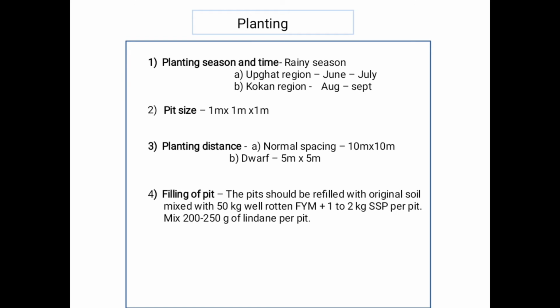Then planting season and time. In rainy season, mango is planted in June, July. In the Konkan region, it is planted in August and September. Then next point, pit size 1 meter by 1 meter by 1 meter. Then planting distance, normal spacing 10 by 10 meter. For dwarf varieties, 5 meter by 5 meter. But the Amrapali variety is planted at 2.5 by 2.5 meter distance. For high density planting, this spacing is recommended for the Amrapali variety developed by Tamil Nadu Agriculture University.